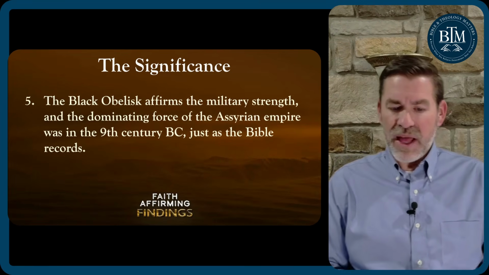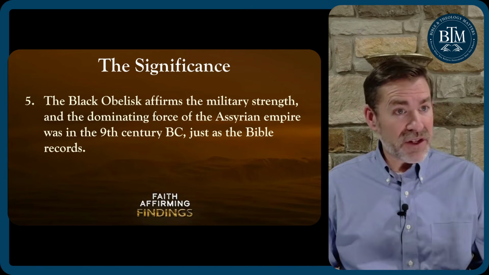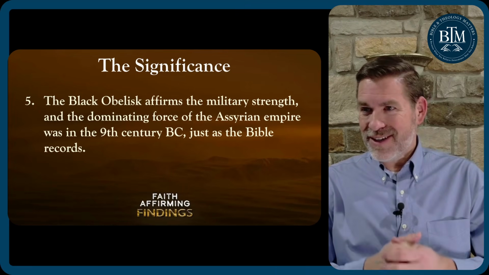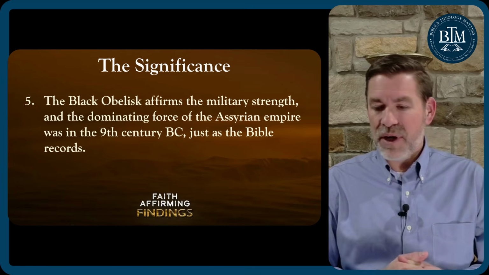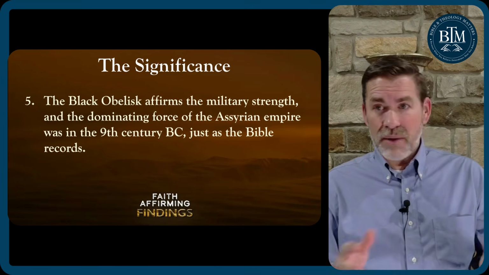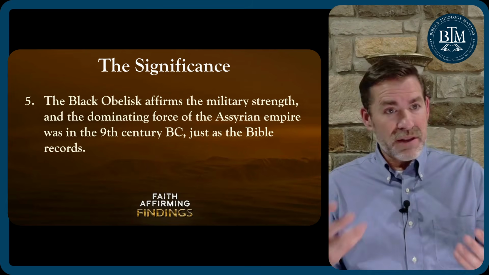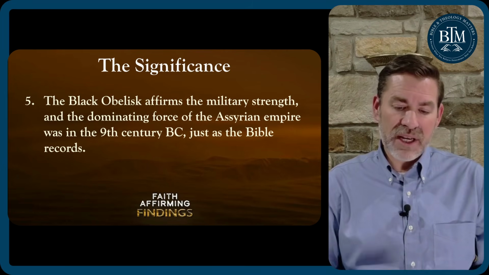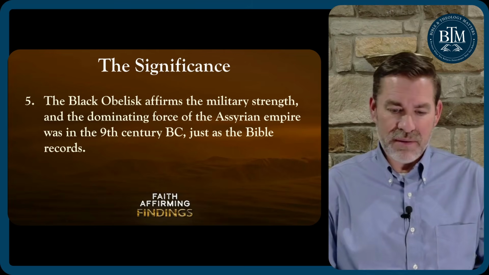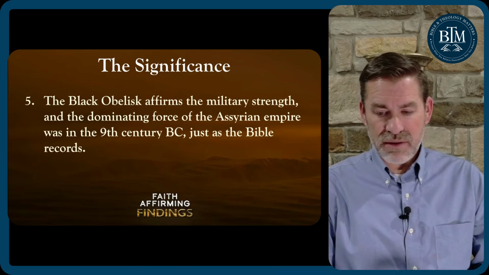And fifth, the Black Obelisk affirms the military strength and dominating force of the Assyrian Empire. Now we have the Assyrian Empire coming to power, whereas before Ahab was stronger. Now Jehu is weaker. The Assyrian Empire is becoming the dominant world threat, and soon, as we read, the promise made of God's judgment against Jehu and Israel is that they're going to fall. They're going to be taken. And of course, we know that's what happens. We'll look at that next week in the captivity, the interaction with Sennacherib, and a little bit today with Lachish, too.